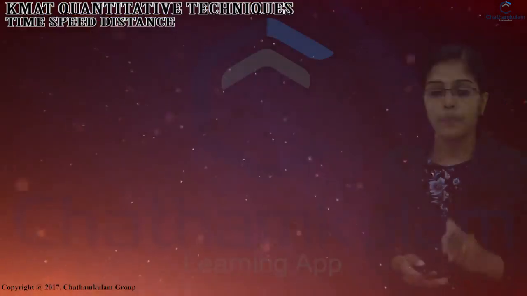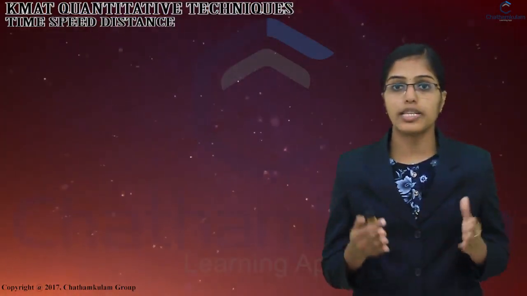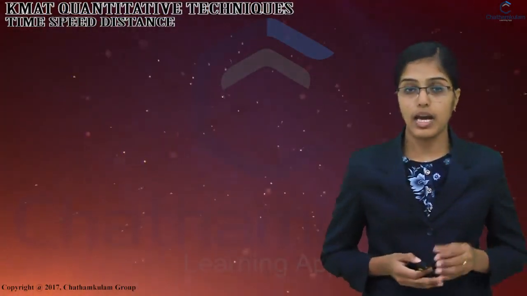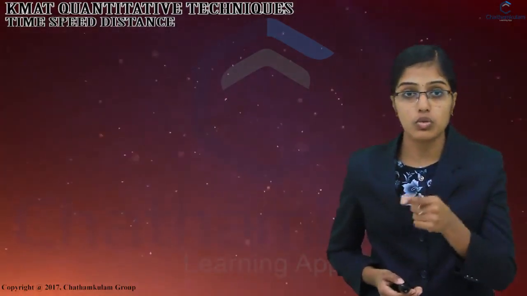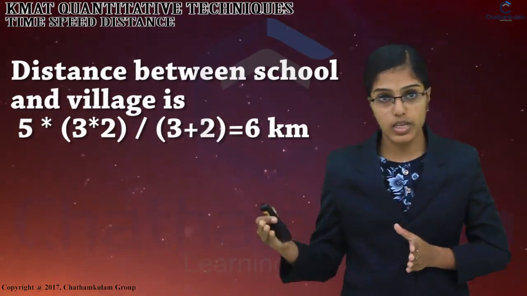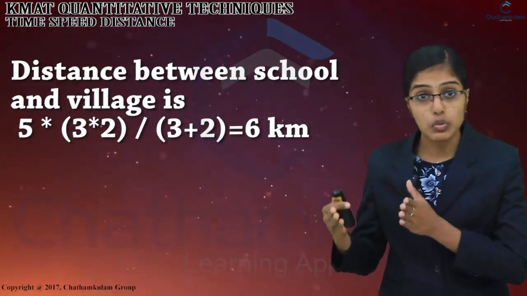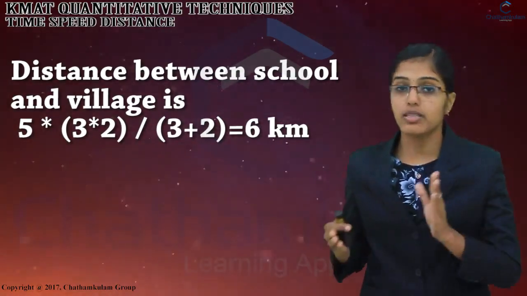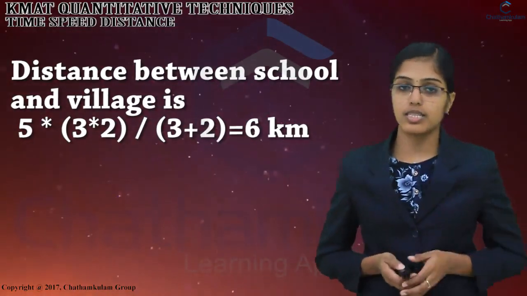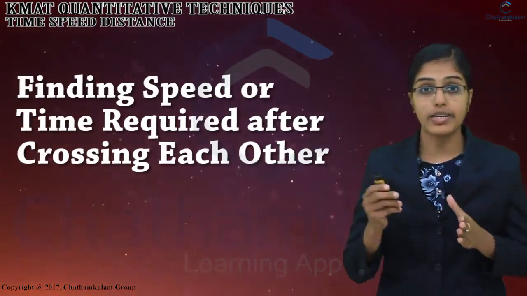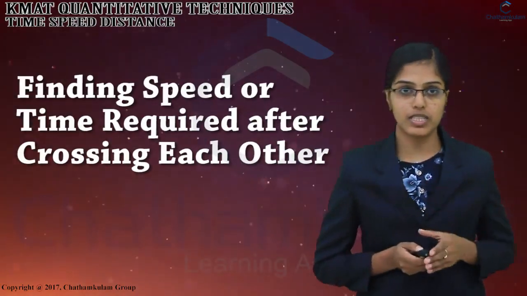Another example is that a boy goes to school at a speed of 3 km per hour and returns to village at 2 km per hour. If it takes 5 hours, what is the distance between the school and the village? So here, distance between school and village is 5 into 3 into 2 divided by 3 plus 2. That is 6 km.